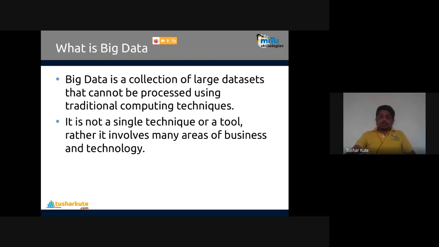You might have heard about SQL technologies. SQL is a traditional computing method. Remember, the traditional computing methods have queries. You have to fire the queries. Once the query is fired, then we can extract the data from that particular data set. So this is what we call traditional computing systems.